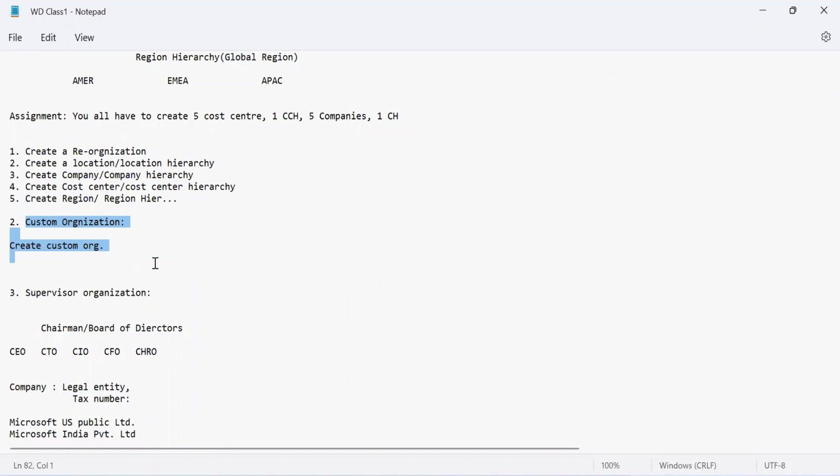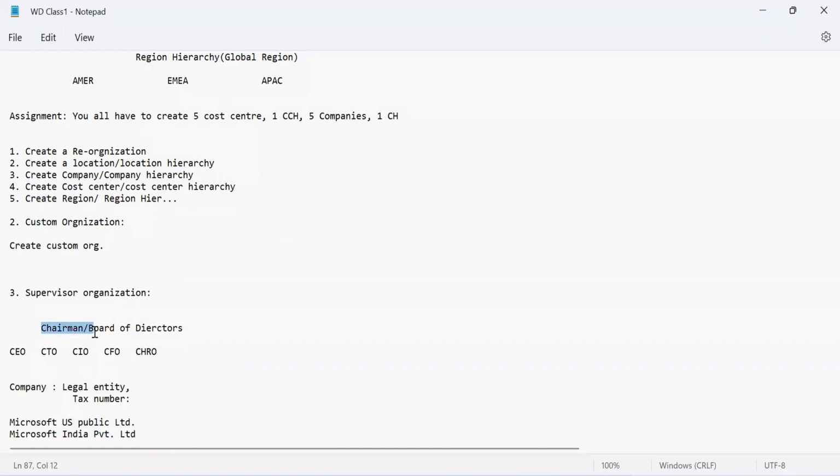In other systems, you may have heard of business unit, or a project, or something along those lines. In Workday terminology, we call it a supervisory organization. So every department that you have in your organization will be bound to a supervisory organization.